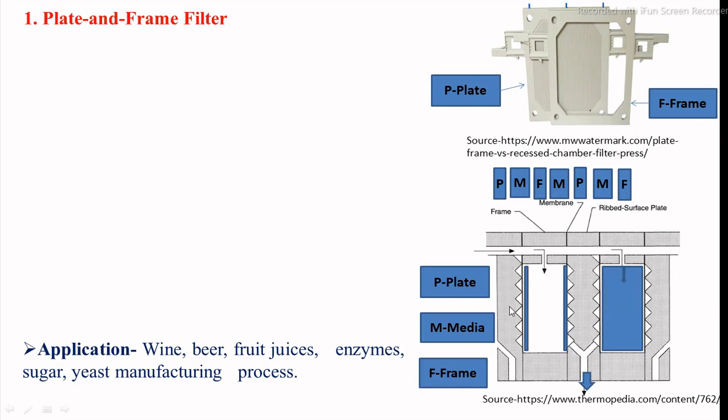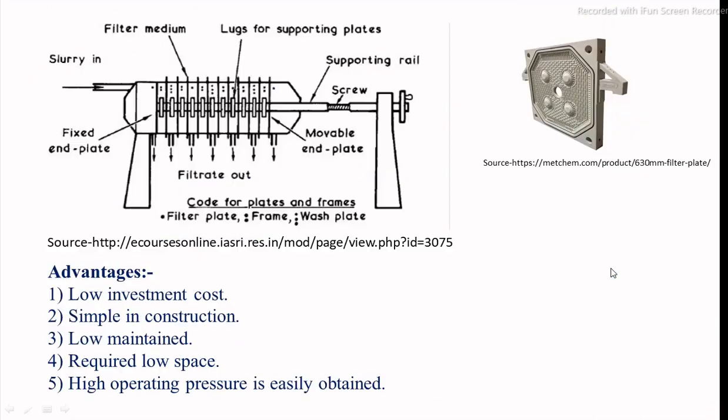This is the complete plate, whose surface is grooved, and after that this is the layer of filter media, then this is the hollow frame, then again filter media, then plate, again filter media, then frame, then filter media and plates. These are alternately arranged, resulting in the formation of the plate and frame filter equipment channel. You can see this is the complete construction in which, after each batch of operations, the screw is removed and each plate and frame is separated.